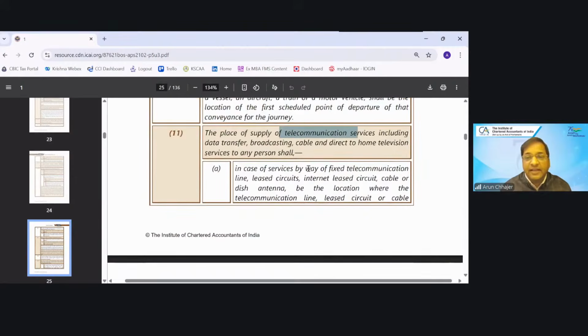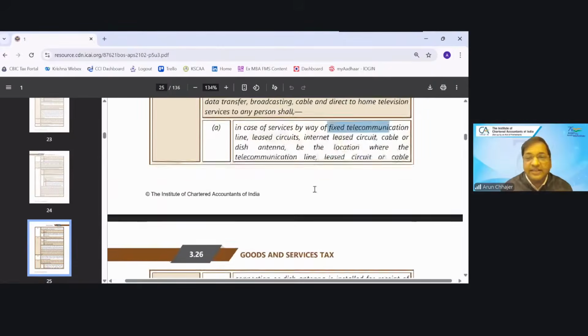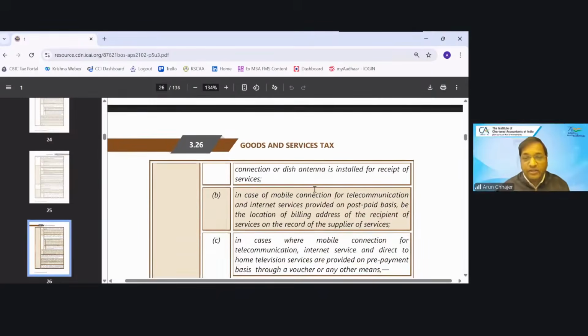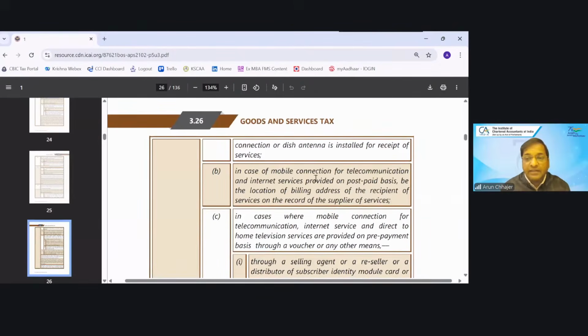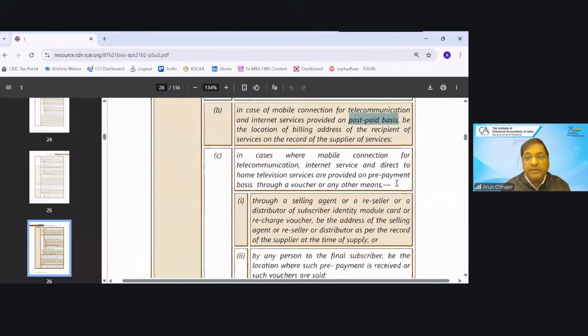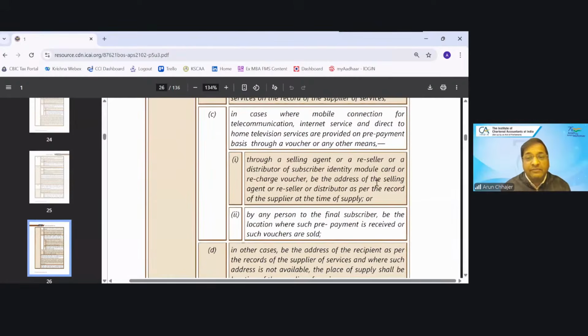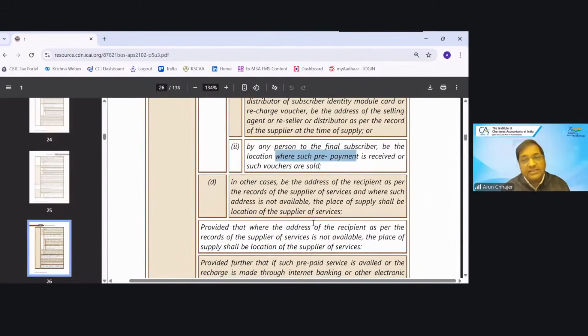Telecommunication services, and if it is a fixed telecommunication line or leased circuit, then where this particular dish antenna, modem is installed. If it is a mobile connection and postpaid, then address would always be available. If it is prepaid, then divide. Whether it is sold through selling agent or reseller or distributor, then location of that person, and by any person to final subscriber, then the location where the prepayment is received. And in other cases, if recipient का address is available, then location of recipient, and if address is not available, then LOS, supplier का location.